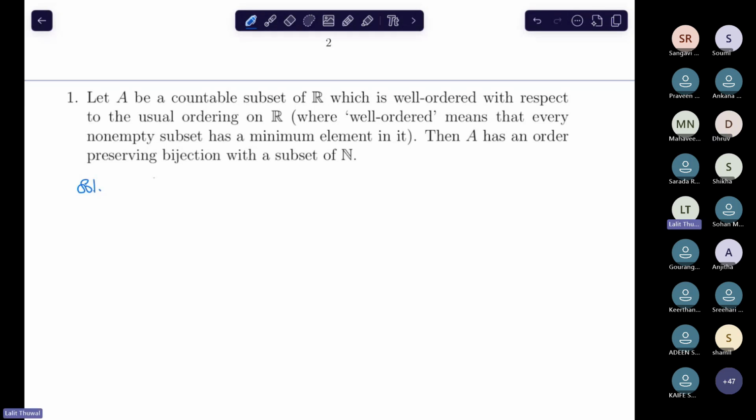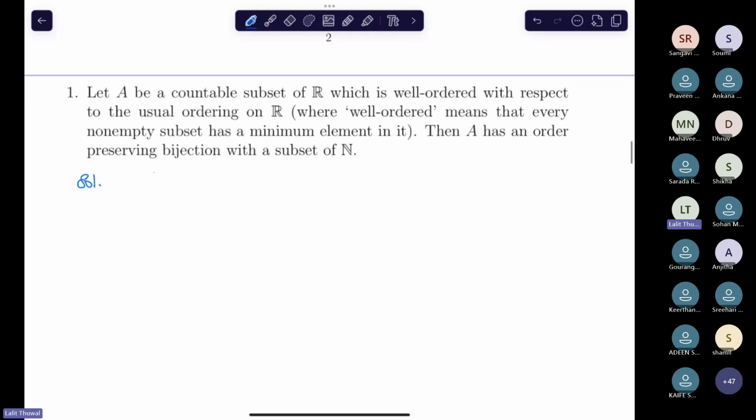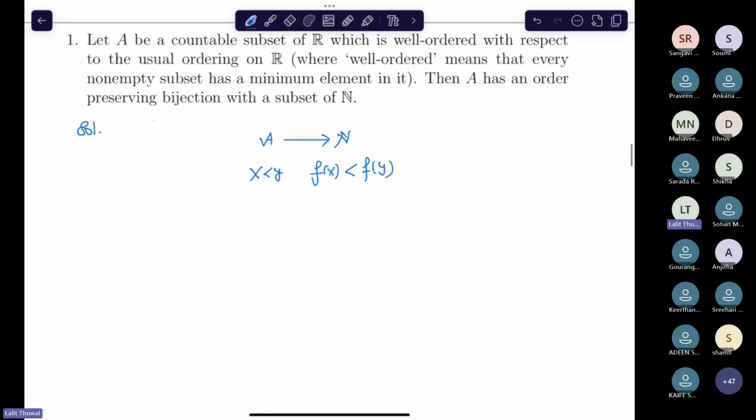Do you know what an order preserving bijection means? Suppose A is a subset and you have a bijection f from A to N. Order preserving means that if x is less than y, then f(x) is less than f(y). It preserves order. So is this true or not?